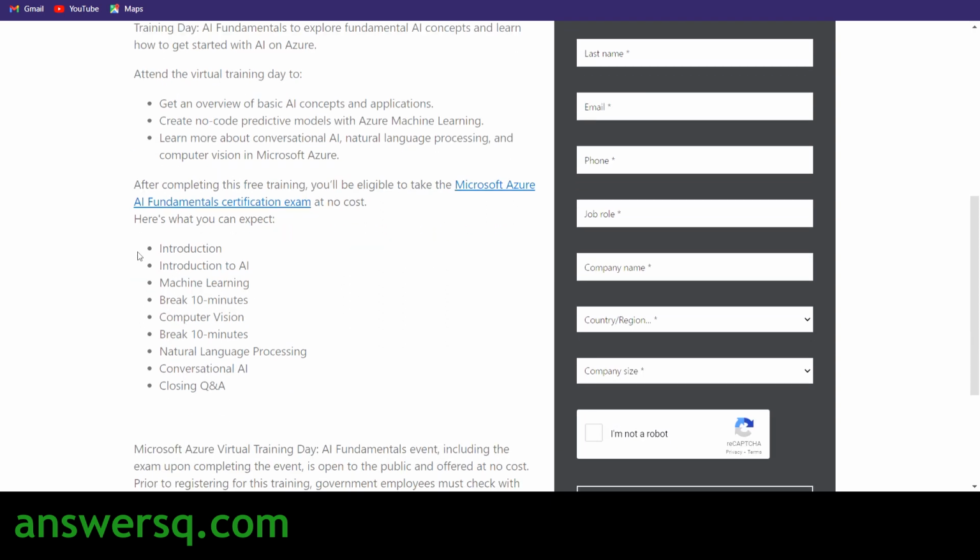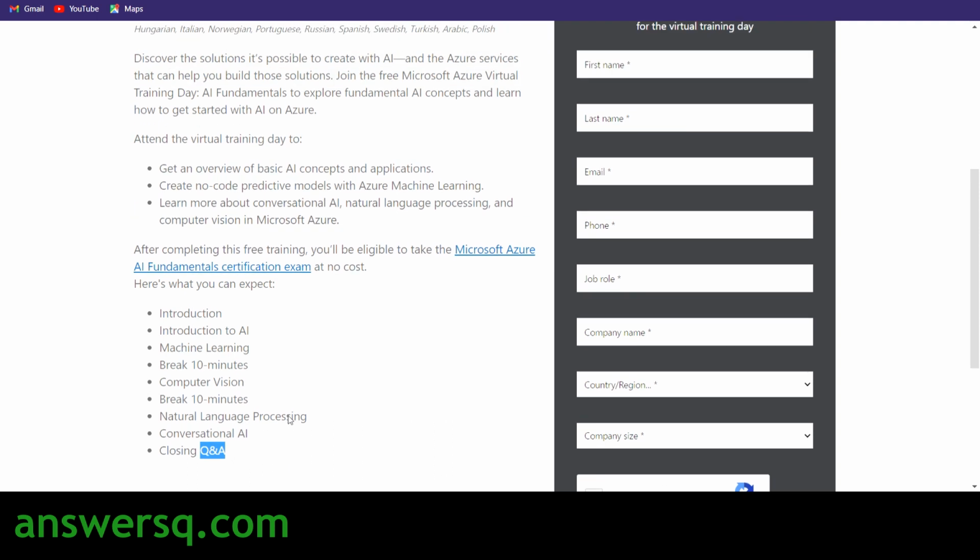And here is how it works. Once you register, you will get the mail, everything. First, you'll get an introduction, and then an introduction specifically to artificial intelligence, and then you'll learn about machine learning, and there will be a 10-minute break. After that you'll get to know about computer vision, and again a 10-minute break, and then the natural language processing topic will be covered, conversational AI will be covered, and then finally you also have a Q&A session. If you have any doubt, you can clear that in that Q&A session. So this is how this virtual training day is going to work.